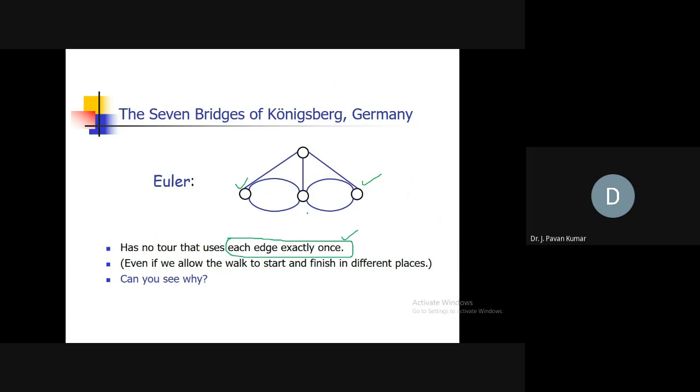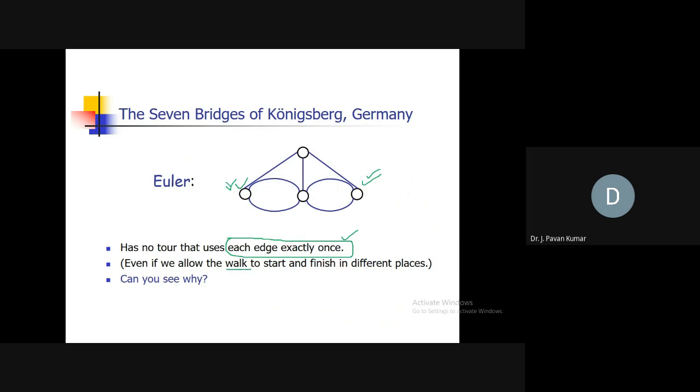I'm repeating once again. If you go through each edge exactly once, and you start at one vertex and end at another vertex, then such a path we call an Eulerian path, Eulerian trail, or Eulerian walk as well.